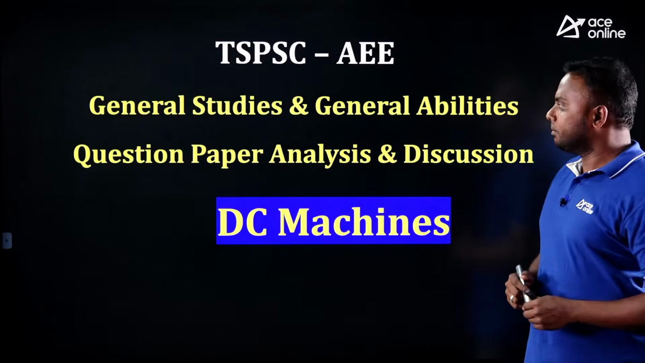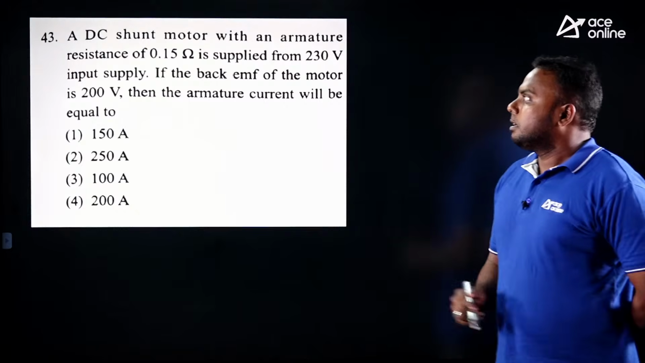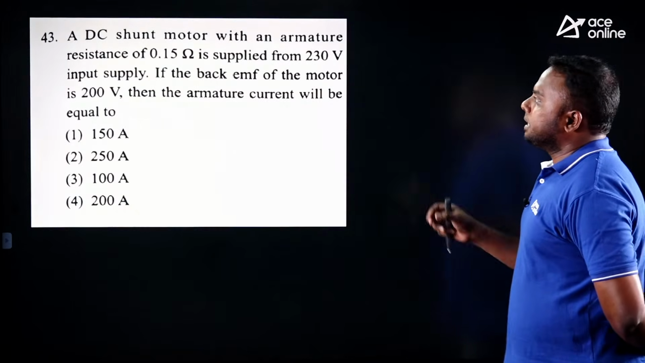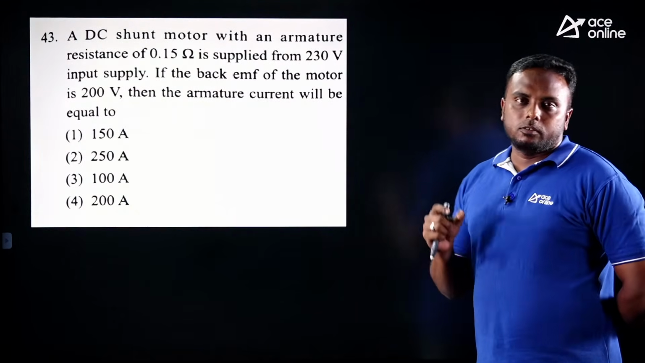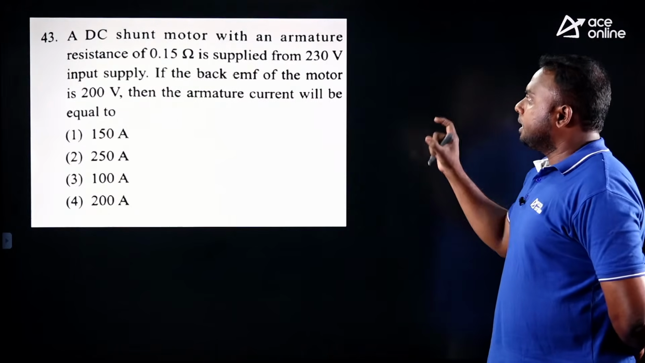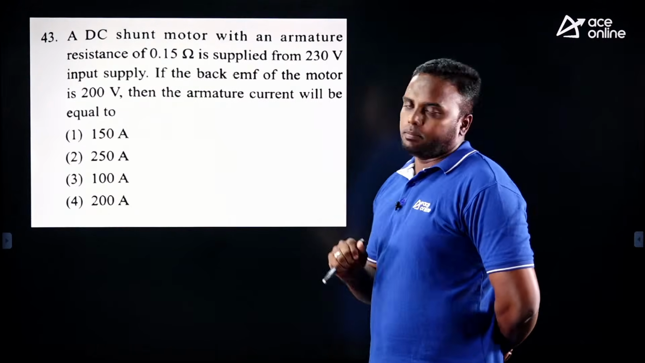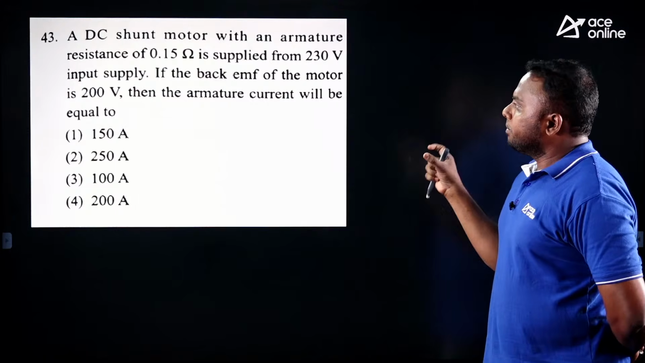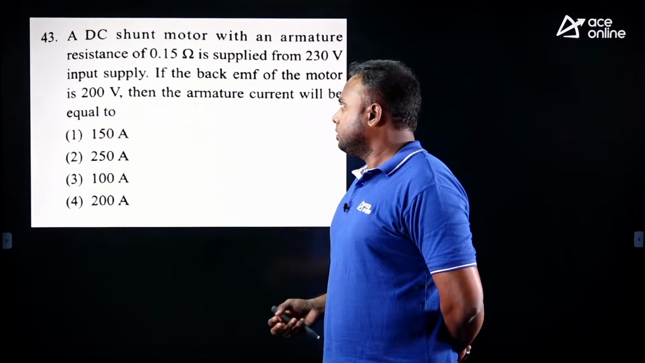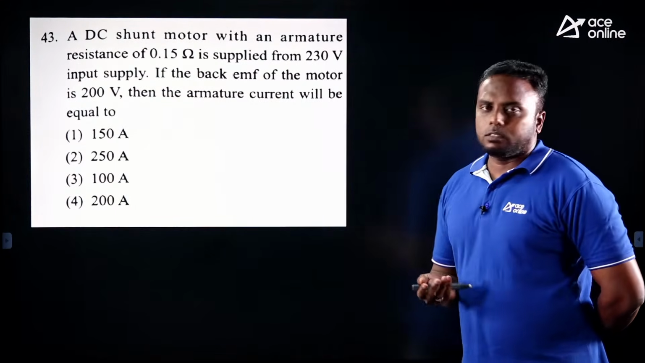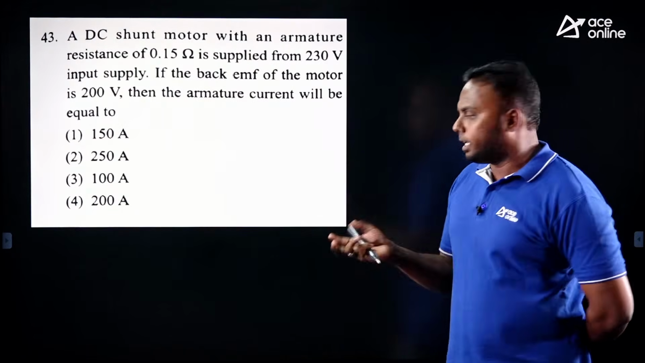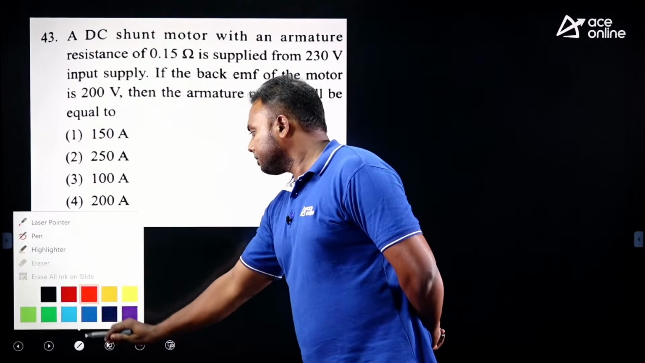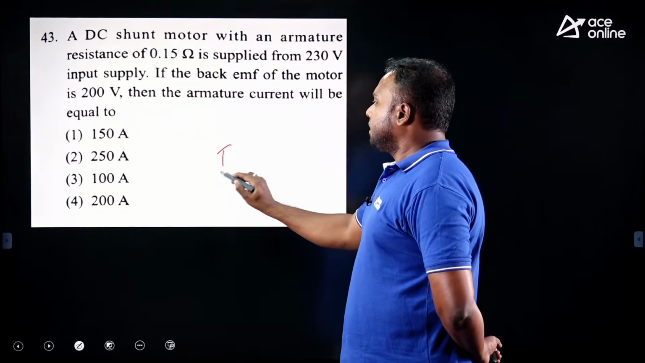Okay, let's see the questions we got from DC machines. See the first question. A DC shunt motor with an armature resistance of 0.15 ohm is supplied from a 230 volt input supply. If the back EMF of the motor is 200 volts, then the armature current will be dash. This is a direct question, directly from KVL. See this. So what is the armature current?